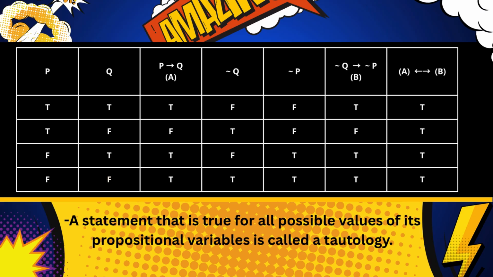To understand the tautology through a truth table, this table explores the logic relationship between two propositions P and Q and how their combination leads to compound statements. Column A shows the implication P then Q. Column B shows the implication not Q then not P, which is the contrapositive of A. The final column A only if B checks if both implications are logically equal. And a tautology is a powerful concept in logic, ensuring reliability across all scenarios.